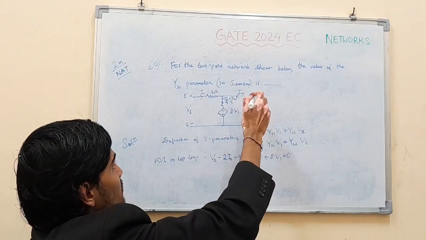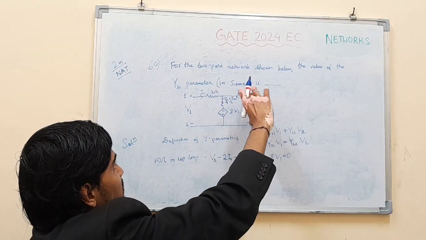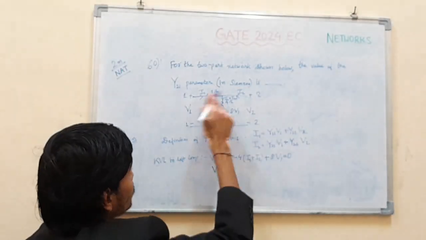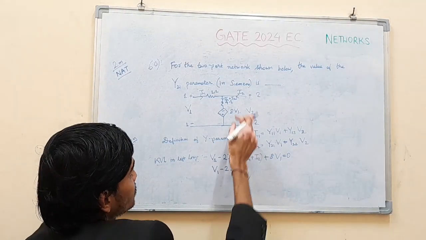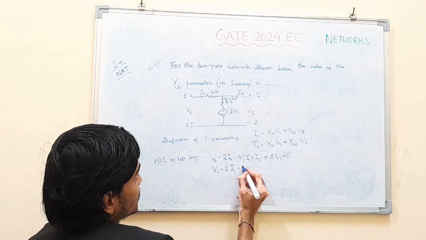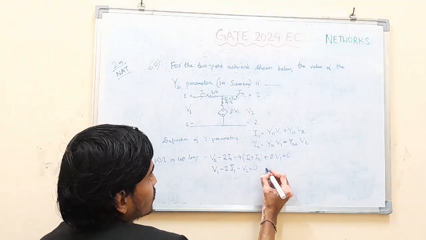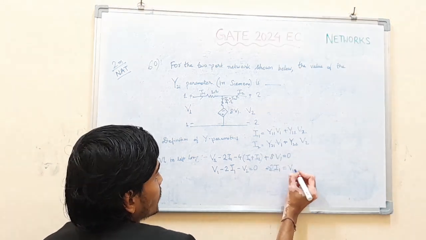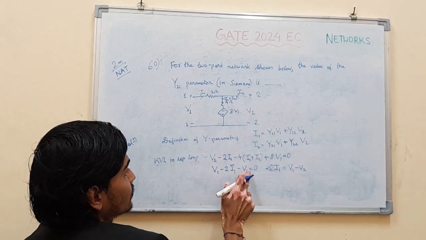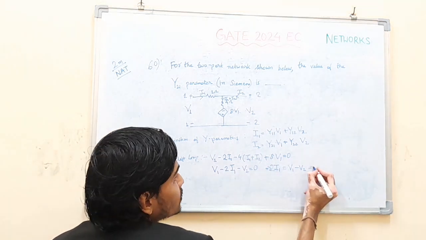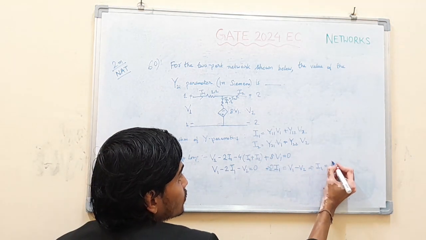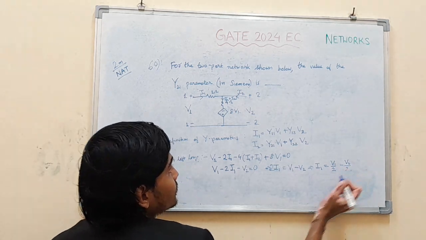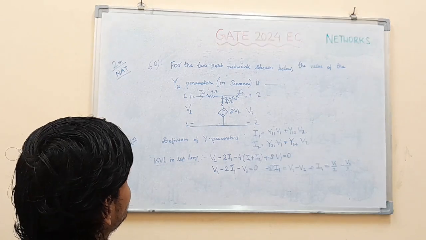Another way is representing this voltage is the same as this voltage, so we can write V1 minus 2 I1, replacing this with V2, so minus V2. So from here we get 2 I1 equal to V1 minus V2, so I1 equal to V1 by 2 minus V2 by 2.